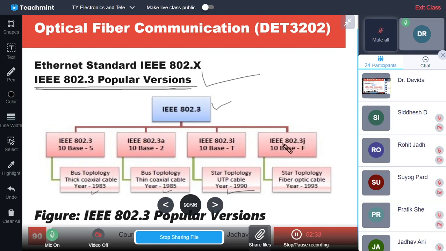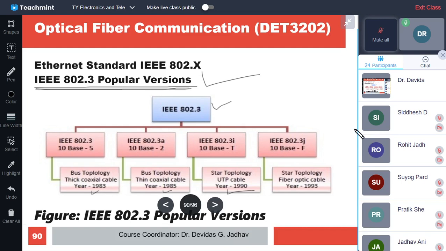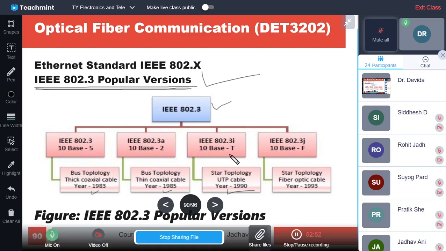Similarly, the IEEE 802.3J is there, and it is 10 base F. As the distance is not of much importance, it is named T for UTP cable and F for fiber cable systems. So it is also in the star topology.